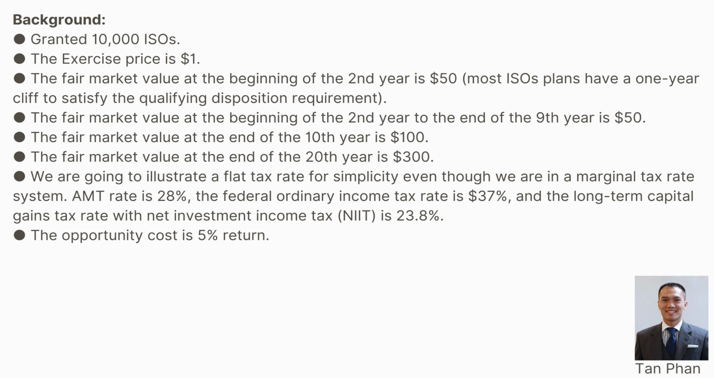We are going to illustrate a flat tax rate for simplicity even though we are in a marginal tax rate system. The AMT rate is 28%, the federal ordinary income tax rate is 37%, and the long-term capital gain tax rate with net investment income tax is 23.8%. The opportunity cost is 5%.